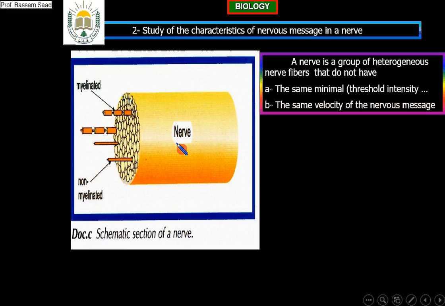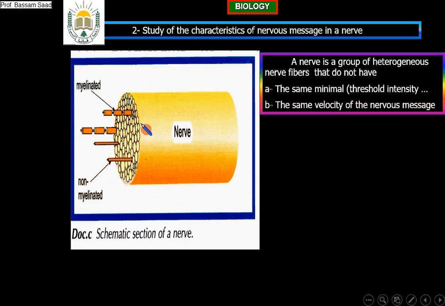So what is a nerve? A nerve is a group of nerve fibers that are not homogeneous, that are heterogeneous. Are the nerve fibers in a nerve identical? No. Non homogeneous, non identical. They are heterogeneous. They are different. How many types of nerve fibers? We have many types. Sheathless, with myelin sheath, with two sheaths, high diameter, low diameter, etc.